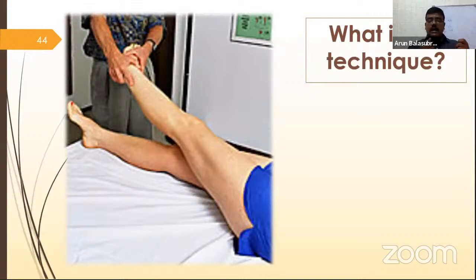This leg pull is not only an MFR technique, but this technique is also very common in Maitland manipulation. It's an inferior glide for the hip joint, which helps to produce circumduction movements in the hip joint. So it also comes under inferior glide. As I told you, it is a myofascial release: the myofascial release is single leg pull. If you say it is a Maitland technique, it is called an inferior glide for the hip joint, where we are able to improve the rotations.